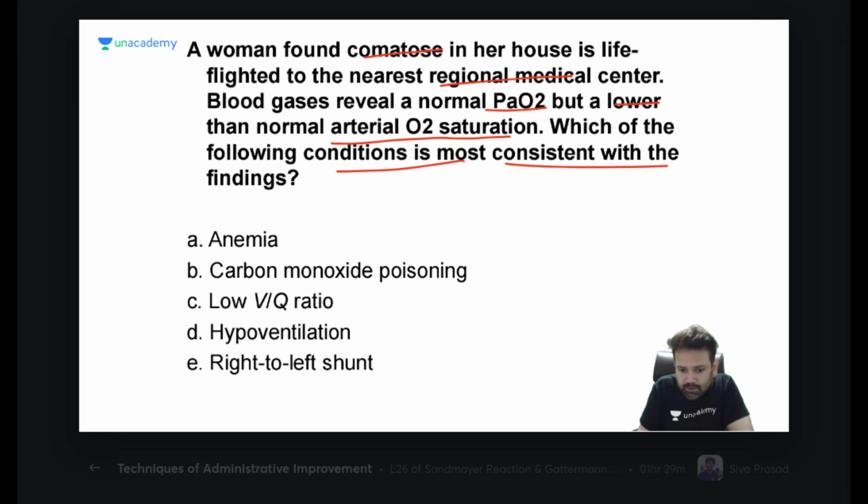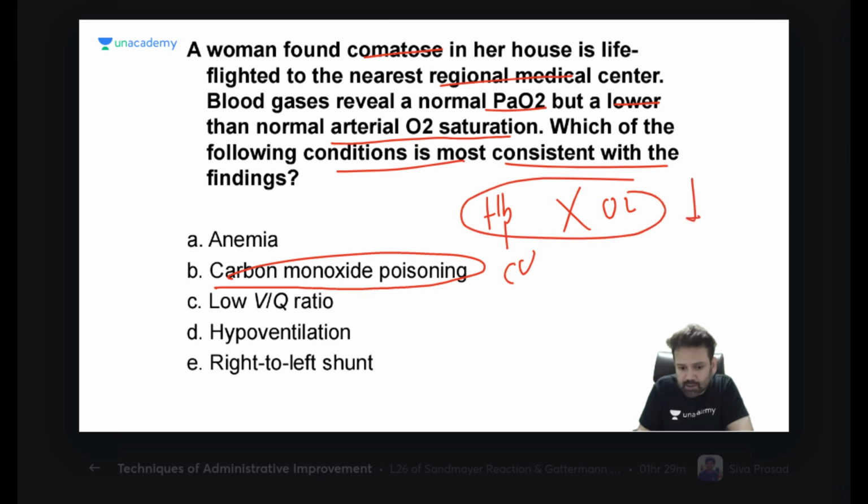So I told you just now that in carbon monoxide poisoning, hemoglobin is attached with carbon monoxide, not with oxygen. So saturation will be low. It is very characteristic. You can go through USMLE books, you can go through PLAB books.